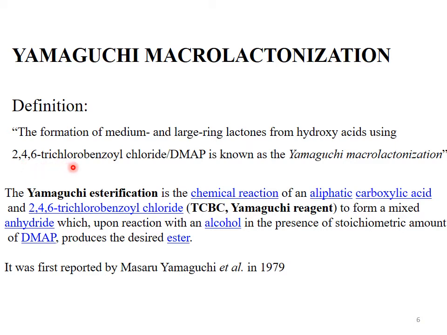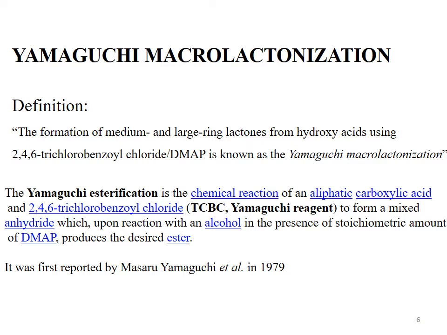This aliphatic carboxylic acid is treated with 2,4,6-trichlorobenzoyl chloride, abbreviated as TCBC, which is called Yamaguchi reagent, to form a mixed anhydride. This mixed anhydride, upon reaction with an alcohol in presence of stoichiometric amount of DMAP, produces the desired ester.